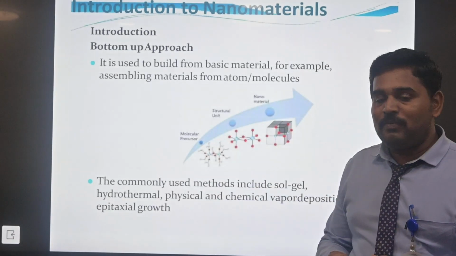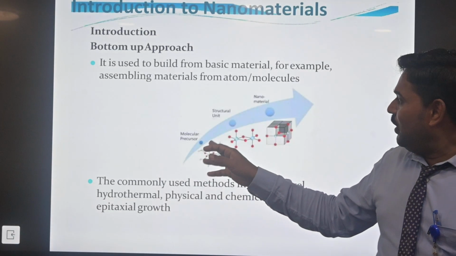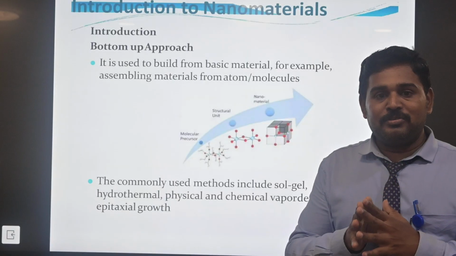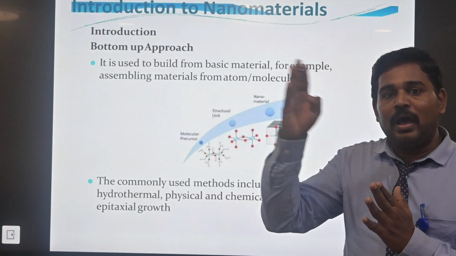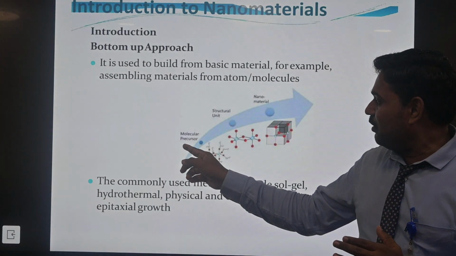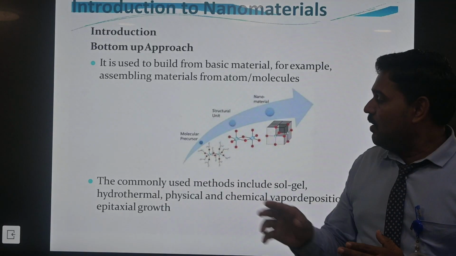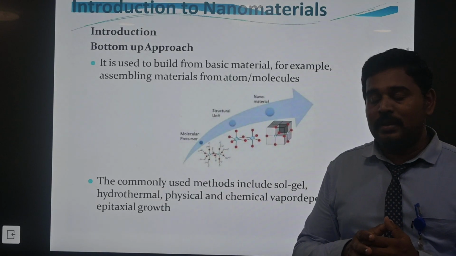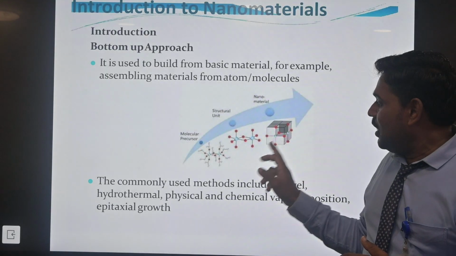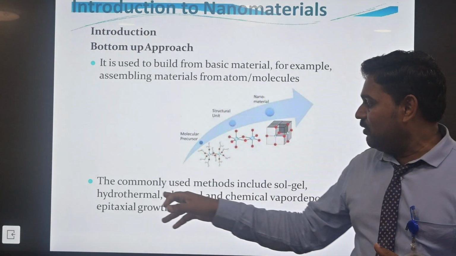Next is the bottom up approach. The bottom up approach is formed from atoms. Atoms are converted to nanomaterial. Nanomaterials are formed from molecular precursors, and the structural units are converted to nanomaterial. The commonly used methods include the solder.